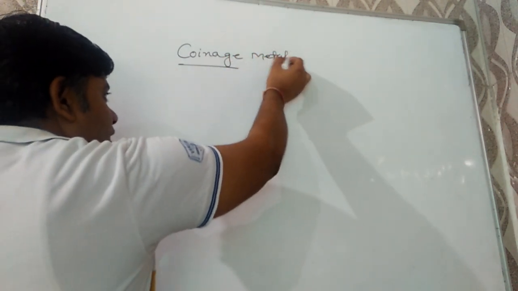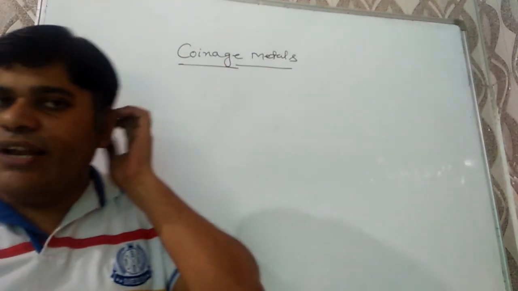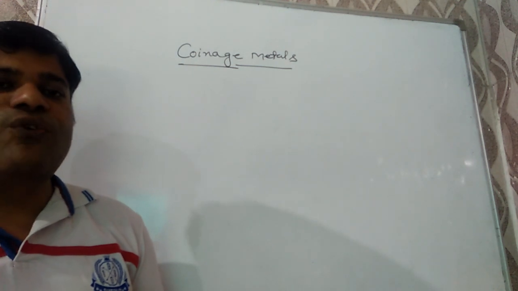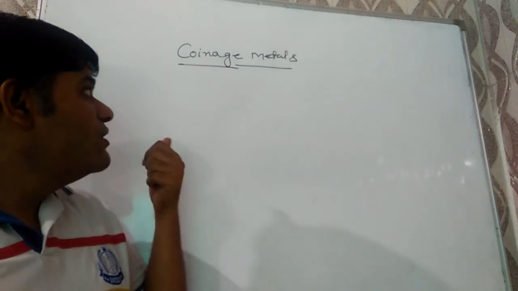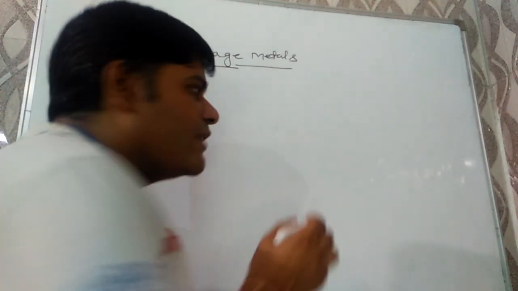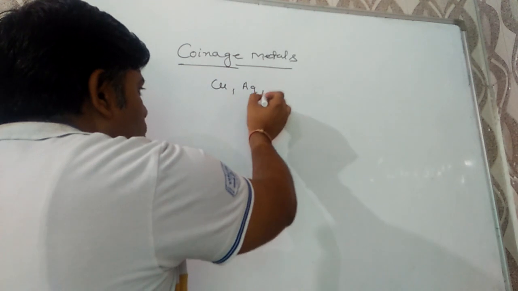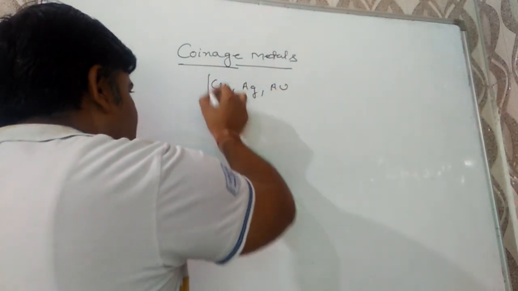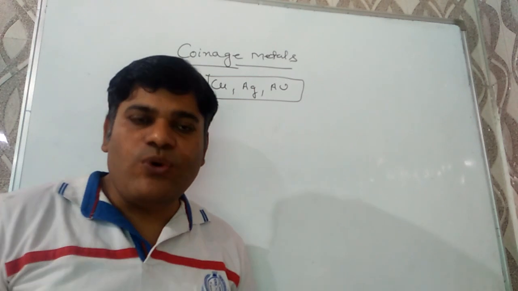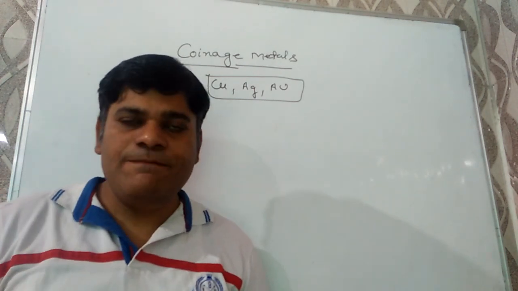A question may be asked: give an example of coinage metals, or what are coinage metals? Coinage metals are those metals which are used for making coins, and generally group 11 elements, copper, silver and gold, are known as coinage metals because these are used for making coins.